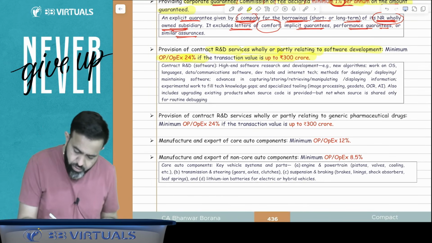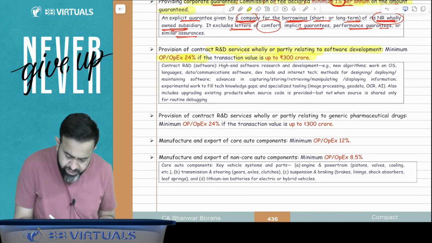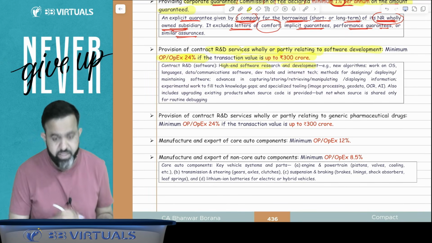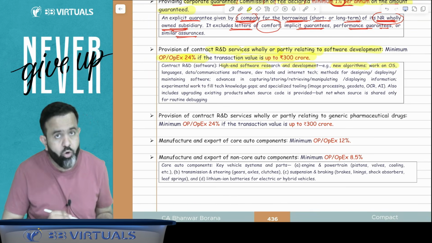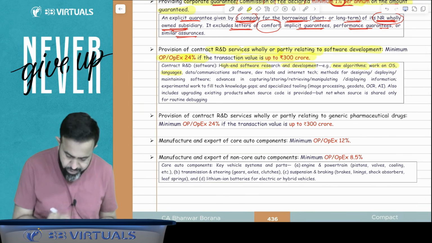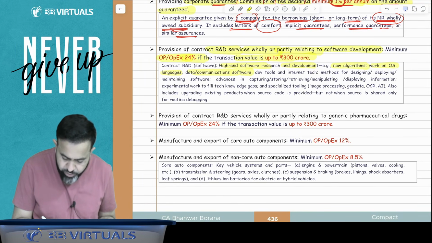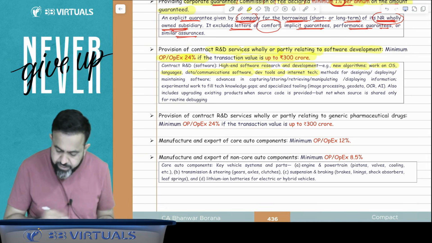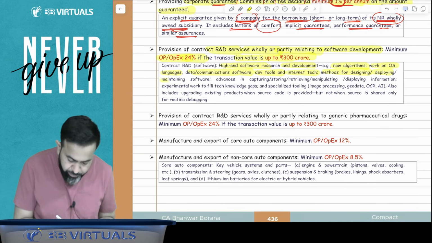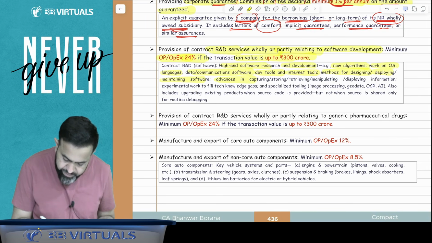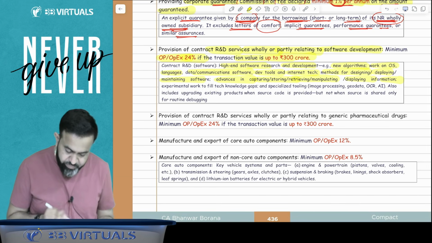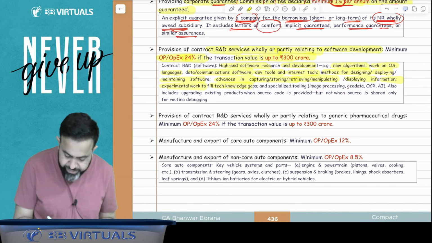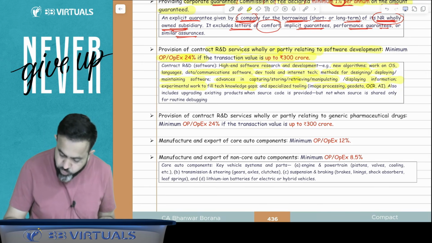So here, contract R&D software means high-end software research and development. Examples given are a new algorithm, or work on the operating system, languages or data communication software, or developing tools and internet tech, or methods of designing, deploying and maintaining software, or advances in capturing, storing, retrieving, manipulating and displaying information, experimental work to fill a tech knowledge gap, and specialized tools like image processing, geodata, OCR, AI.